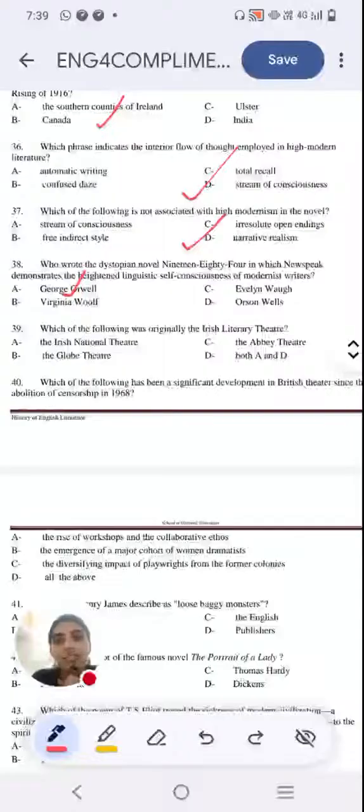Next question, which of the following was originally the Irish Literary Theatre? Option A, Irish National Theatre. Option B, Globe Theatre. Option C, Abbey Theatre. Option D, both A and C. Let me know which was formerly known as the Irish Literary Theatre. Next, the right answer is option A and C.